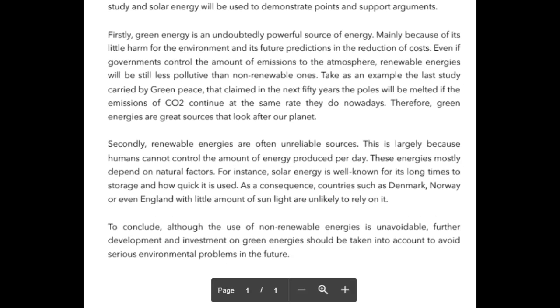So let's see what you wrote, though, apart from this. This is largely because humans cannot control the amount of energy produced per day. Perfect. These energies mostly depend on natural factors. For example, solar energy is well known for its long times to storage and how quick it is stored. I'm not really sure what you mean here. The long time it takes to store? Yeah, but it's not entirely clear.